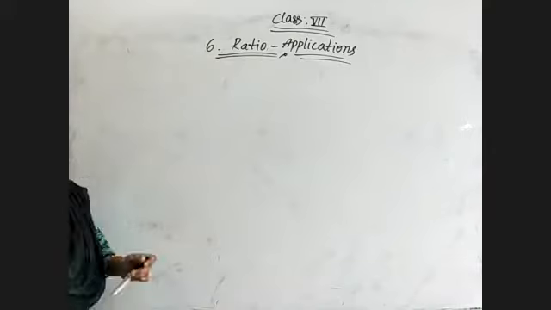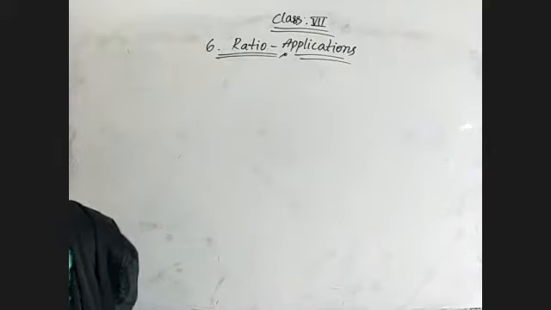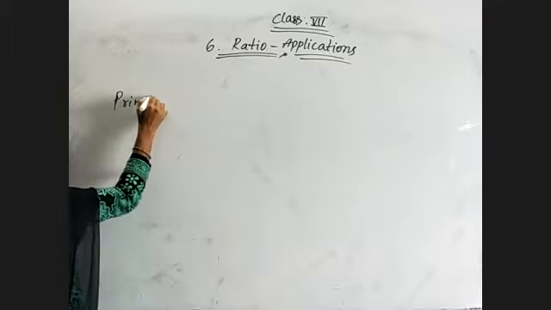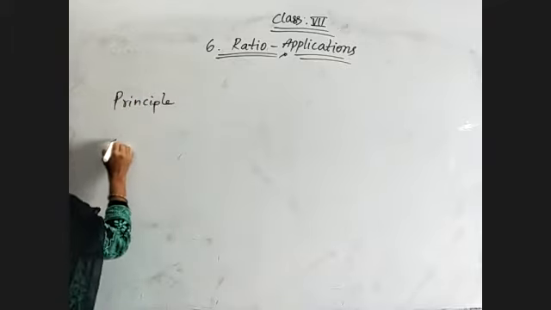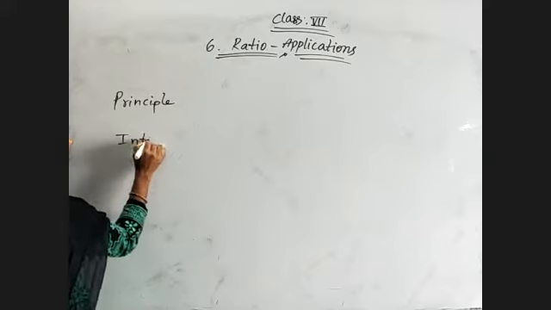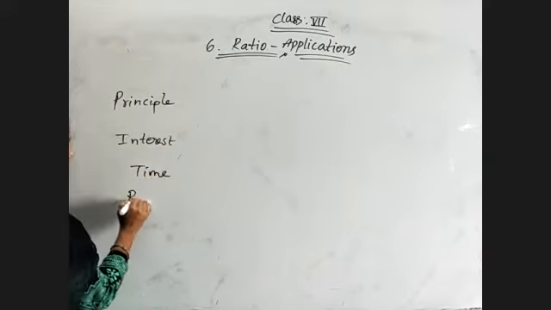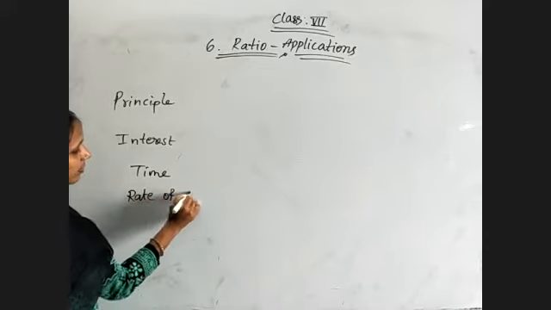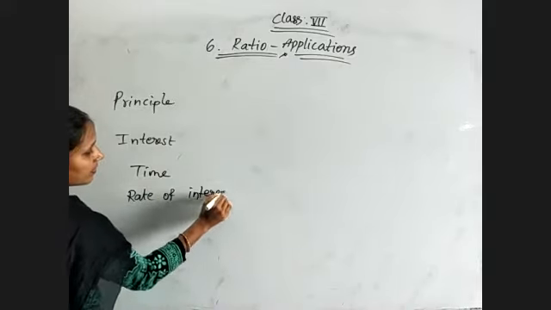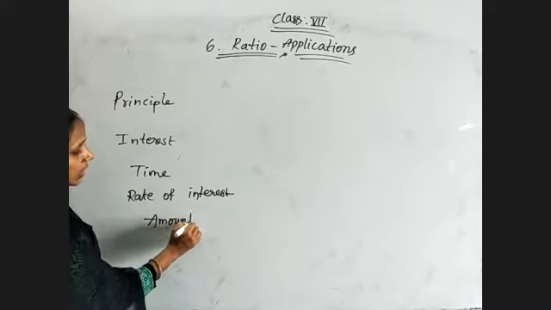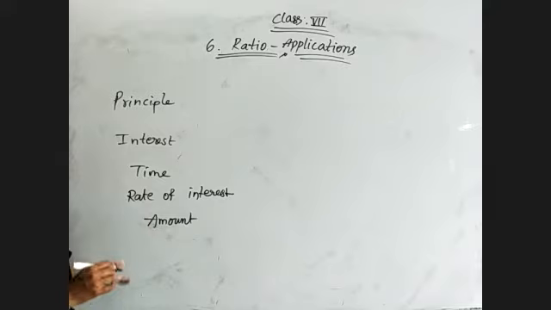So here, first of all, you need to know the words: principal, interest, time, rate of interest, and amount. So these are the 5 different words we are using in case of simple interest.